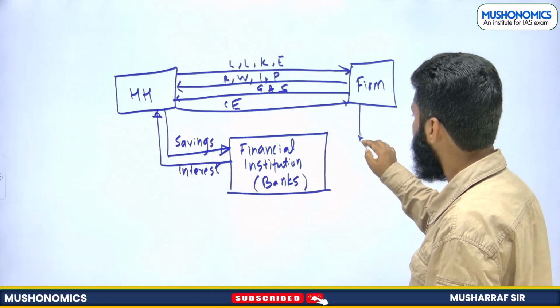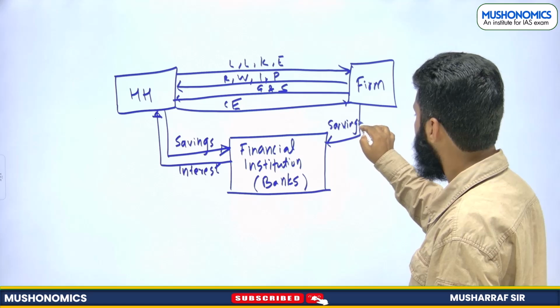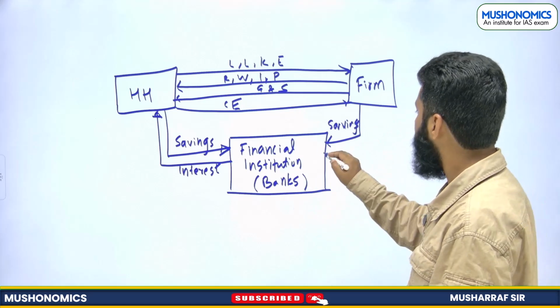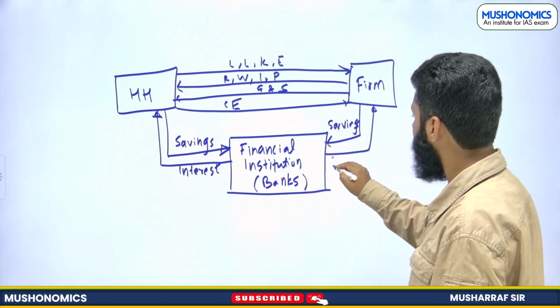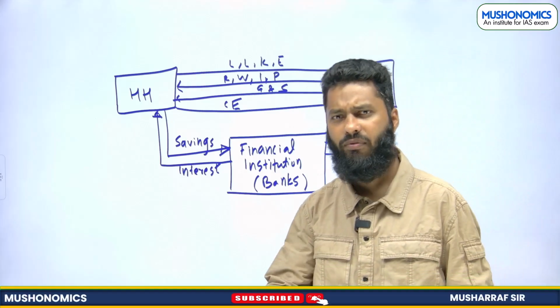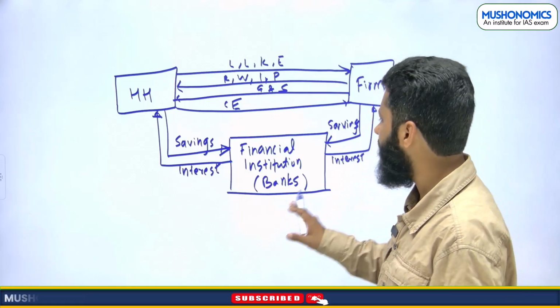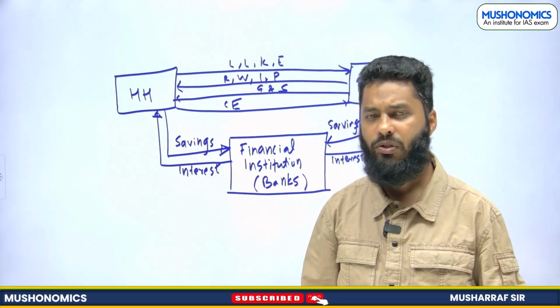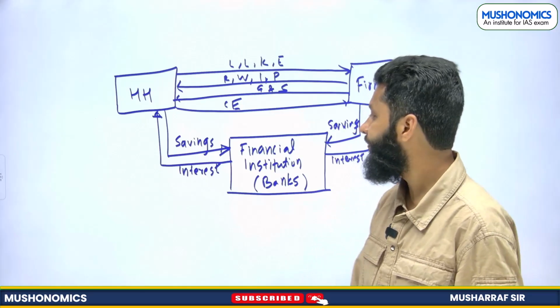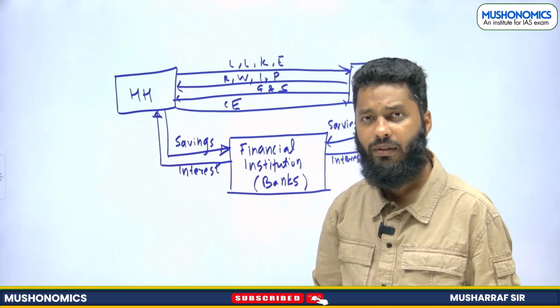Similarly, firms can also put their savings in bank accounts and firms will also get some interest. Not in a current account, but if firms are involved in fixed deposits, etc., then firms can also earn some interest on their deposited amount. Now, households are putting their surplus money here.